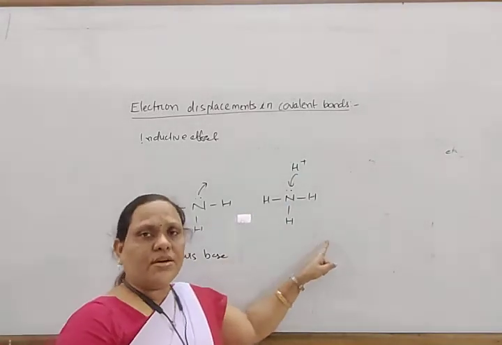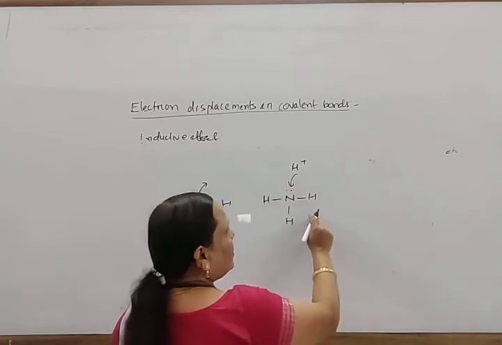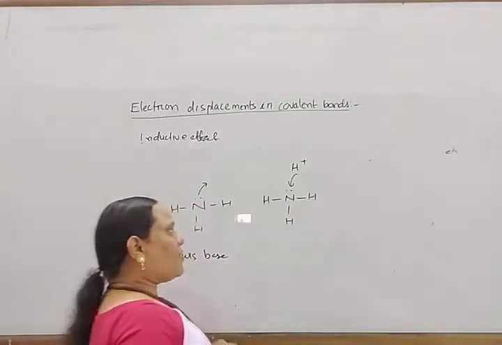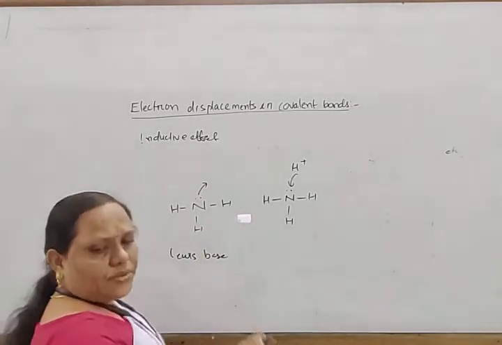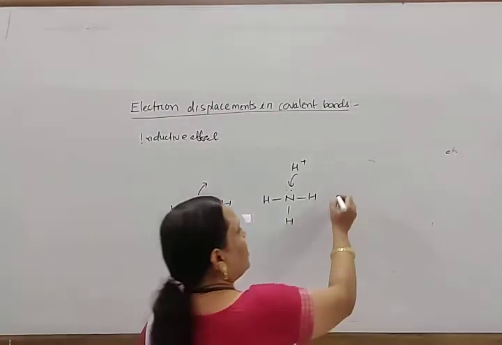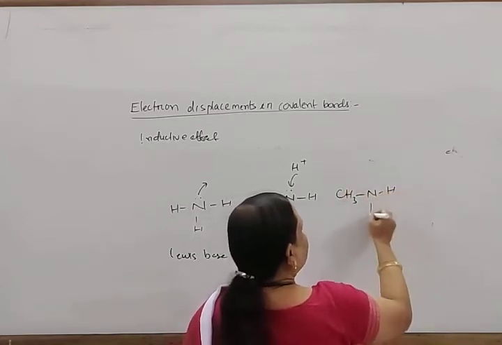Protonation becomes easier, so it can form NH4 plus. In this way, this is again basic in nature. Like this, if there is methylamine, where a hydrogen of ammonia is replaced by a methyl group, then we have CH3 and H.